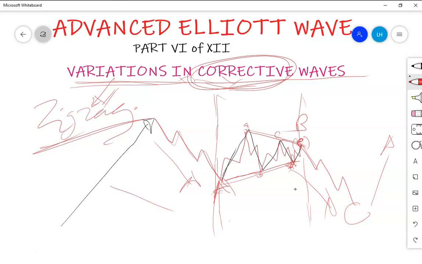If you have those lines like this, a triangle, and the move was like this, the triangle has started with A, B, C, D. Now wave E, in most cases, moves past this level. That is the forced break. It moves past this level, then it shoots like this.